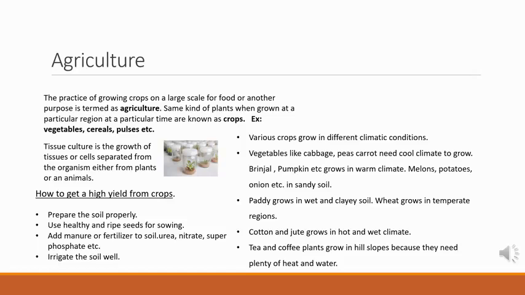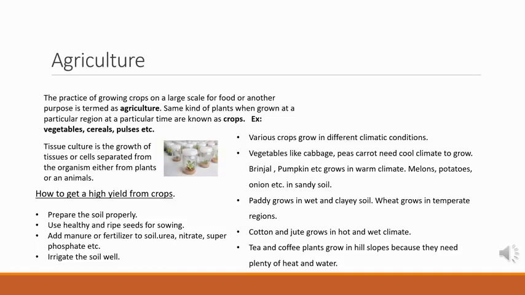Vegetables grow best in the soil containing enough minerals. Vegetables like cabbage, peas, cauliflower, carrot, and radish, etc., grow in cool climate. Other vegetables like brinjal, pumpkin, they grow in warm climate. The melons, potatoes, etc., grow in sandy soil.